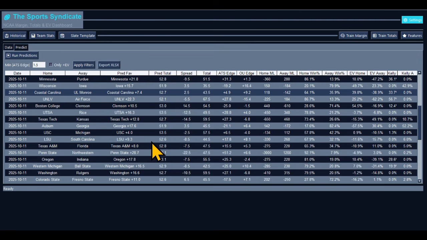LSU plus 9.3. They are expected to win and cover. Whoo, that's a close cover, though. The model is saying they're going to win by 9.3. The spread is 8.5. We build the model to create lines and beat the lines. This is free value for y'all.